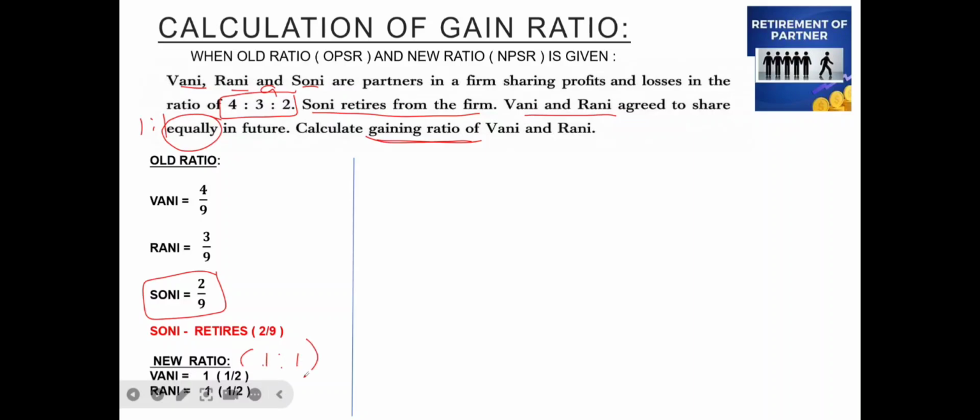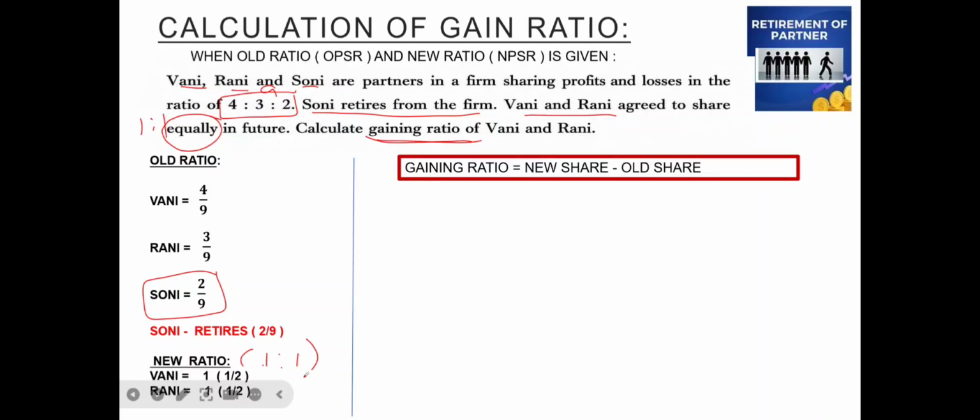So now with this, we need to calculate the gaining ratio. The formula to calculate the gaining ratio is equal to new share minus the old share. So the gaining ratio of Barney will be equal to new share 1 by 2 minus the old share, that is 4 by 9, which will be equal to, now see here how to calculate the LCM.